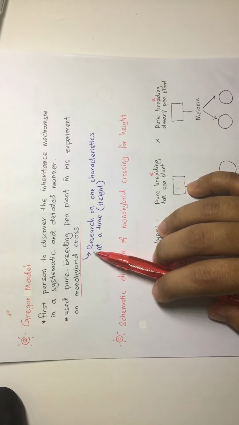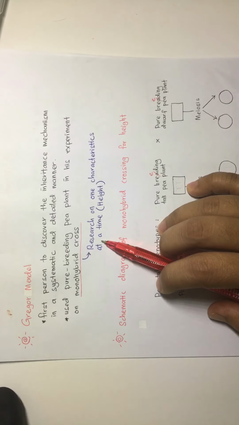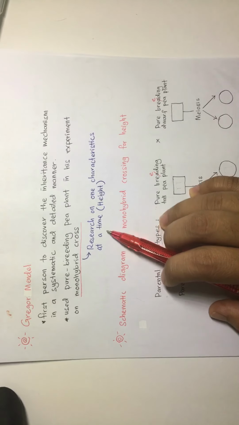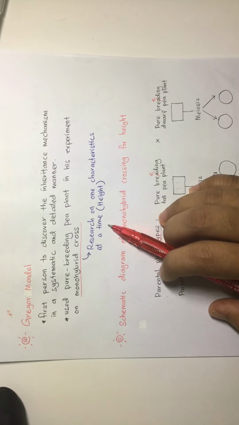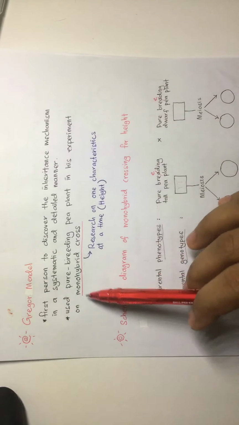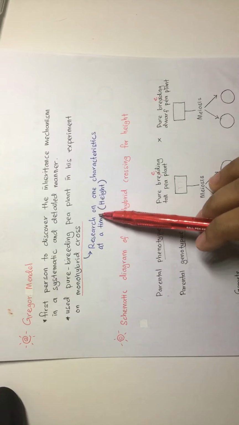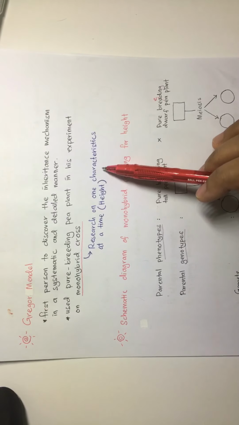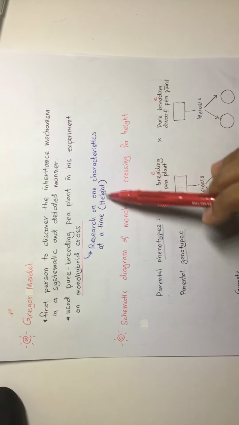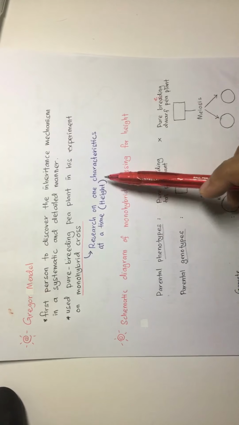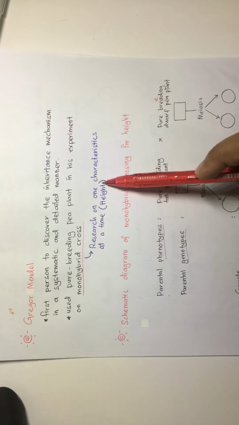That means he crossed two pure breeding pea plants that have two different traits. A monohybrid cross is research choosing only one characteristic at a time, and he chose this characteristic.